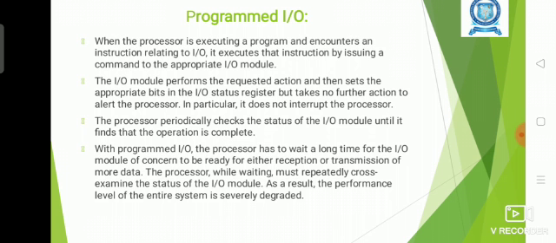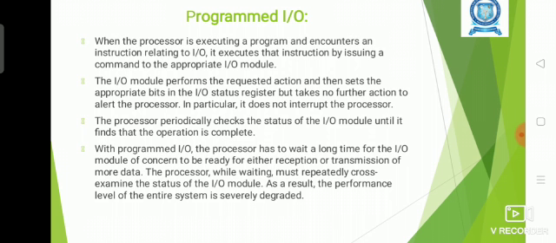So whenever the CPU wants to do some operation with any input-output device, the CPU will check the status of the device by checking the status register, and the CPU will know whether the device is free, whether the device is ready to do the operation with the CPU, or whether the device is doing some other busy operation.